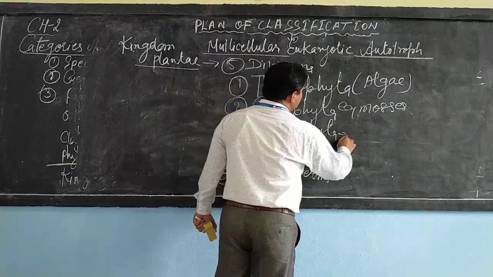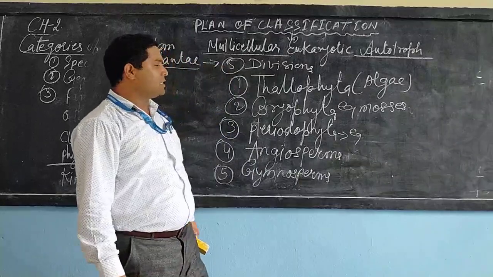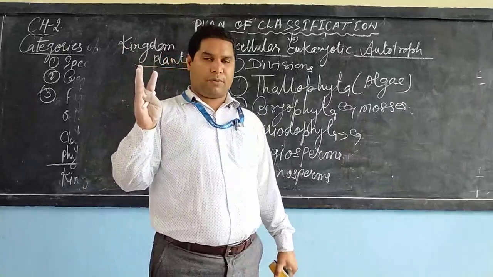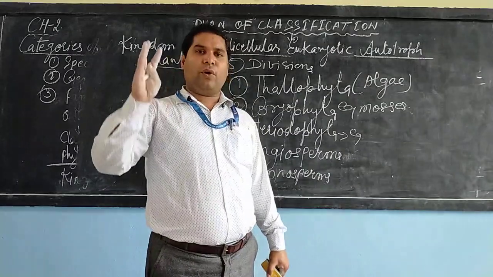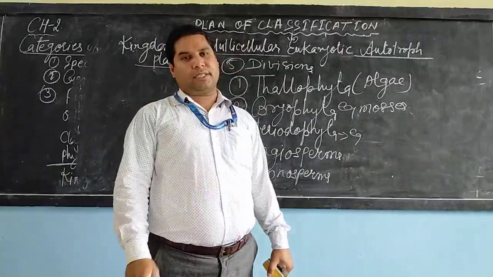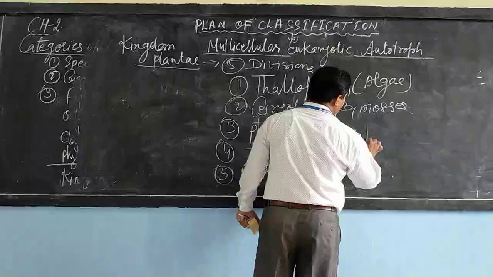The next is the Pteridophyta, the autotrophic eukaryotic multicellular plant with a well-developed root, well-developed stem and well-developed leaf, and the example is the fern.